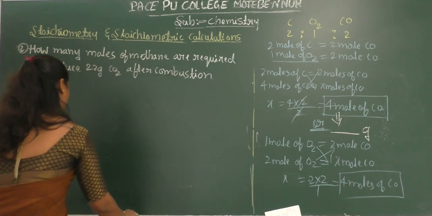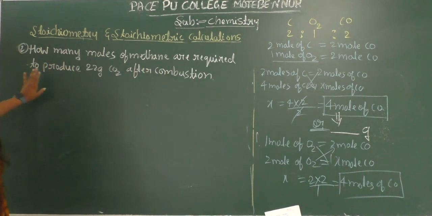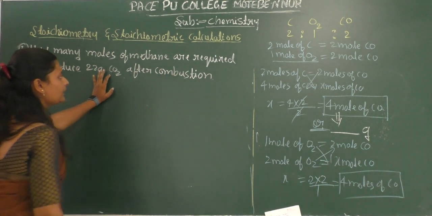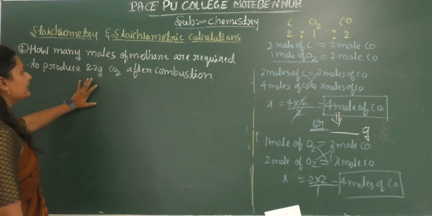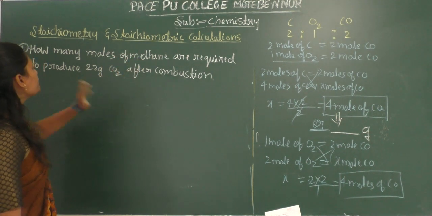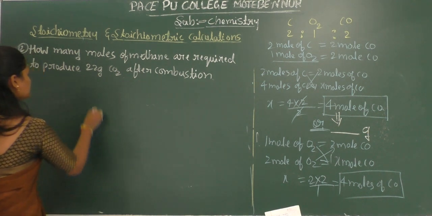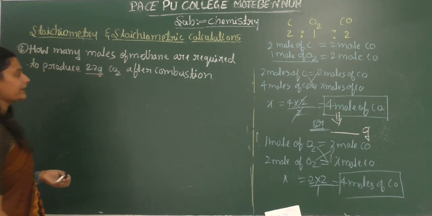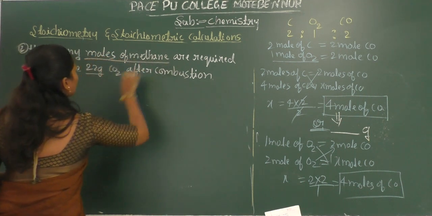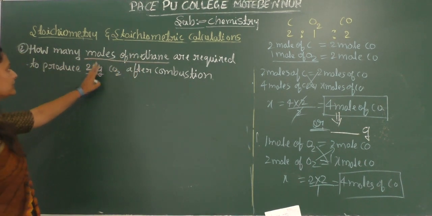So here the problem is how many moles of methane are required to produce the 22 grams of carbon dioxide after combustion. Here we have to find the total number of moles of methane required to produce the 22 grams of carbon dioxide. This is given in terms of grams. So here we have to find the mass of methane in terms of moles. Okay, so remember this.